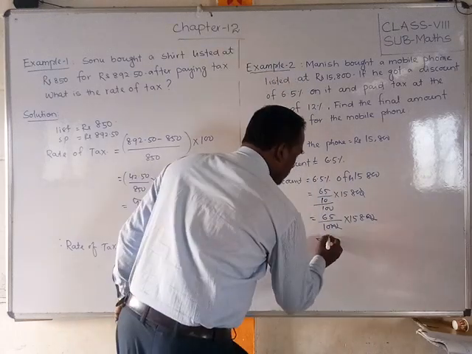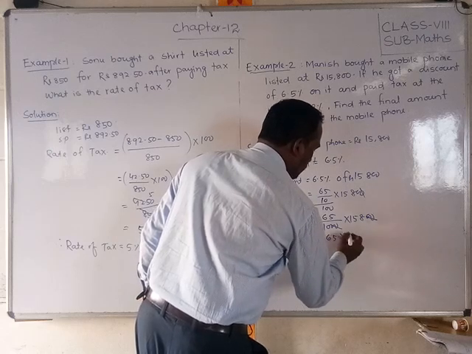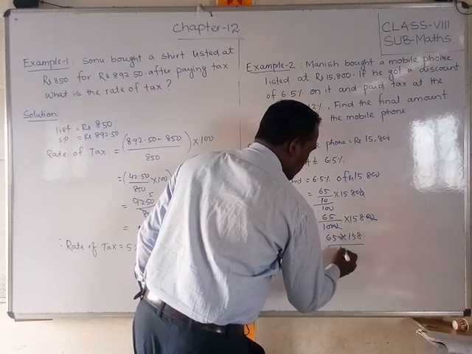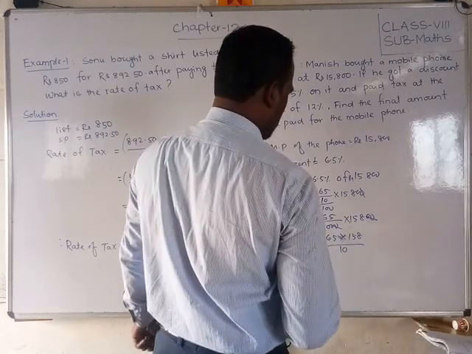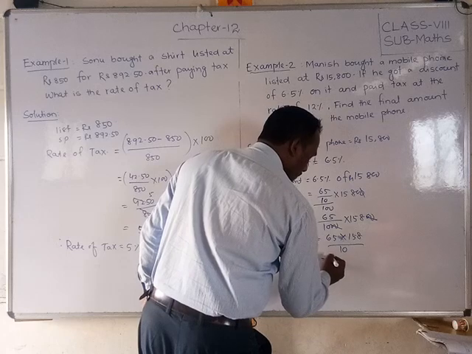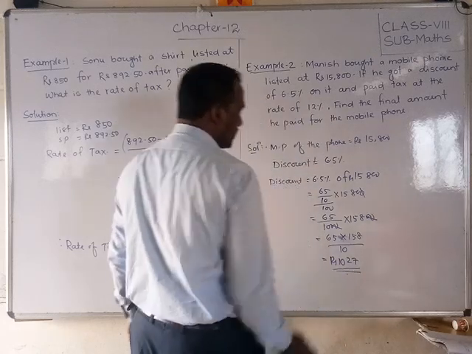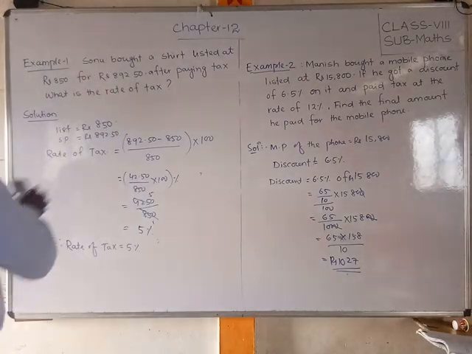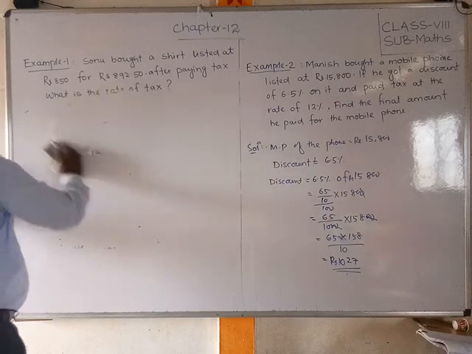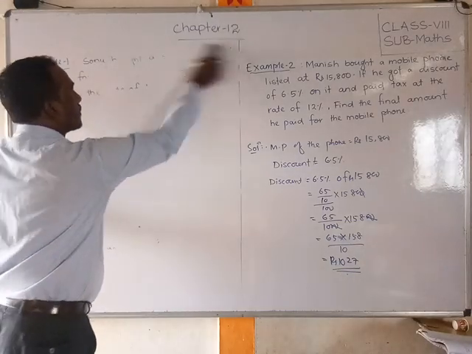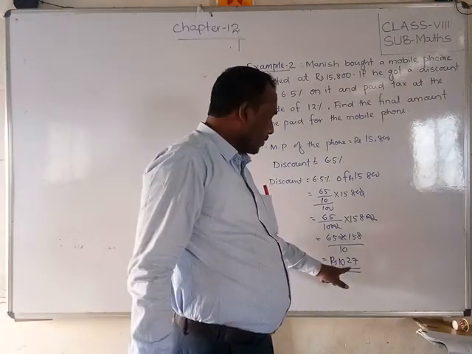So now 65 into 158 by 10 is equal to, we will get 1027 rupees. So this is the discount, ठीक है. Now what do you have to do? You should see, students. Now we got that the discount 1027 rupees.